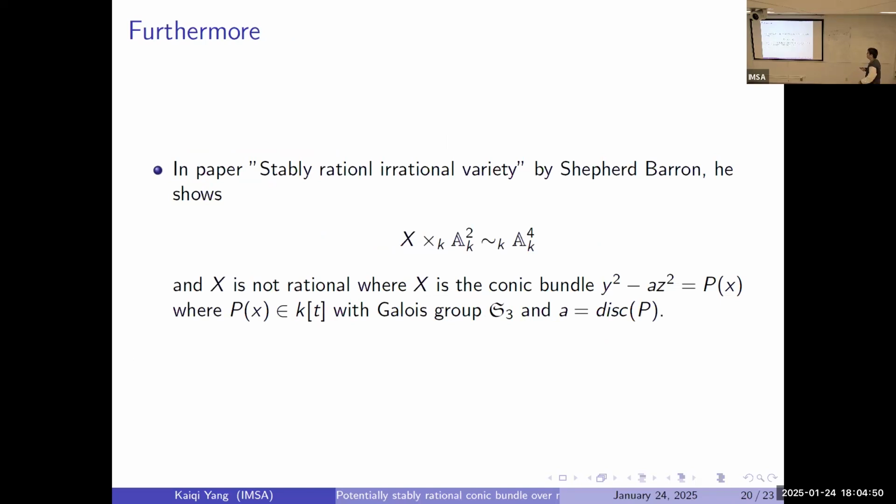So furthermore, as I mentioned, Shepherd-Barron showed that for such a conic bundle, if you just multiply by A2, you can still manage to show this is rational.